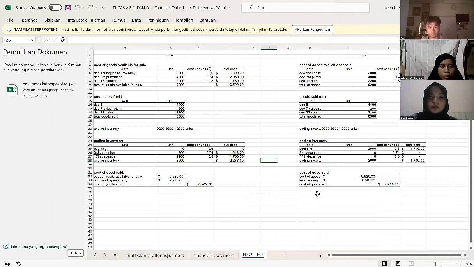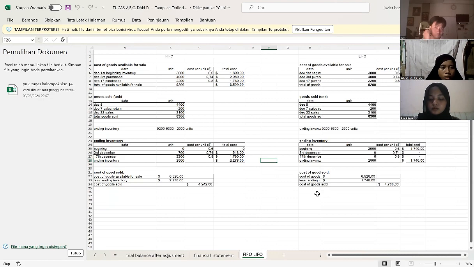So the cost of goods purchased on 3 December was 2,960. Then on 17 December, another purchase of 2,200 was made at price 0.80. So the cost of goods purchased was 1,760. Add up all the total price, so the total goods available for sale, namely 6,520.